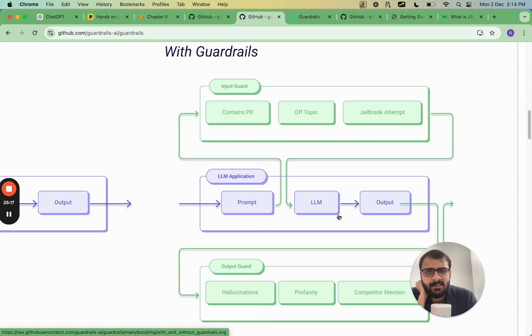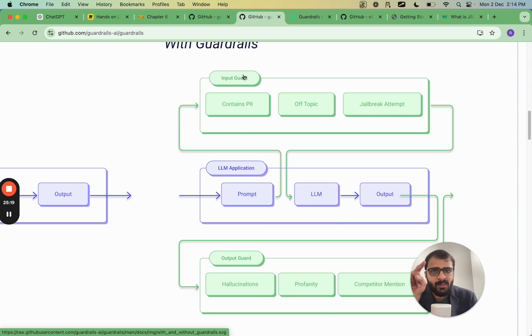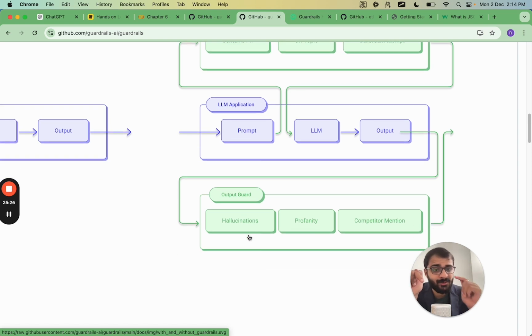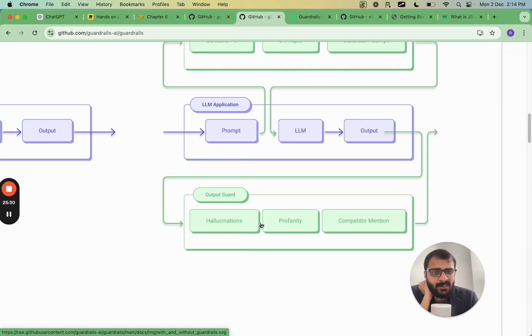What Guardrails does is that it checks two things. It checks whether the input follows a certain constraint, and it checks whether the output follows certain constraints. And the constraints can be mentioned by the user themselves. So here, for example, in this schematic, the output is going to check whether there are any hallucinations. The output is going to check whether there is any profanity or abusive language, or if there is a mention of competitors. If any of these things are mentioned, the output is going to get flagged